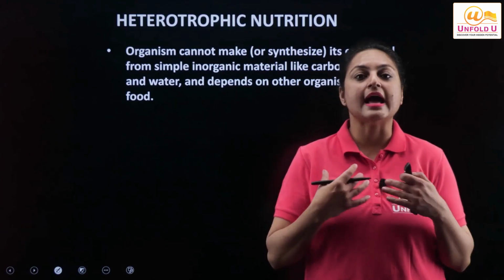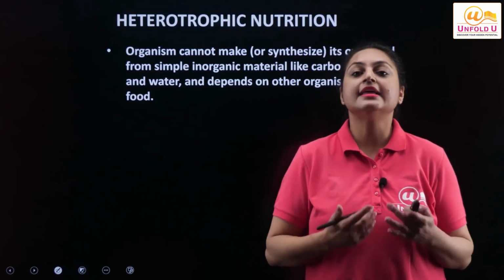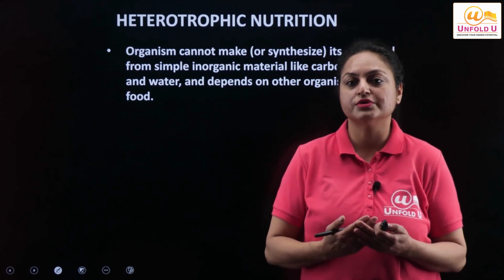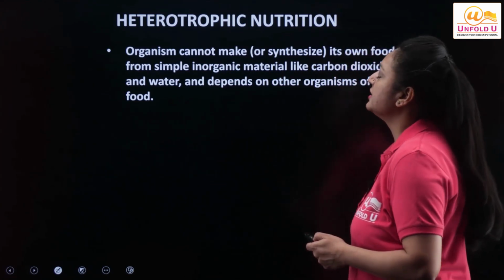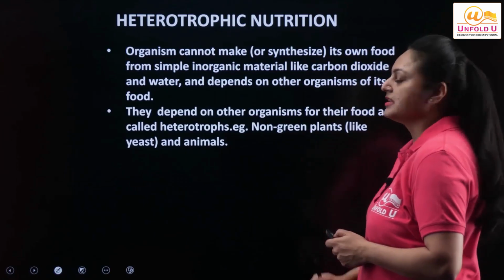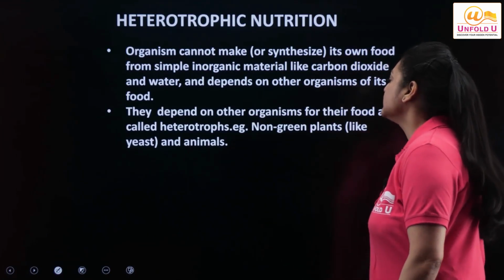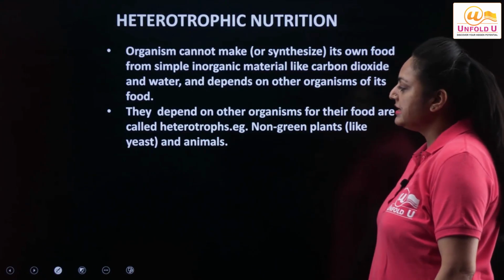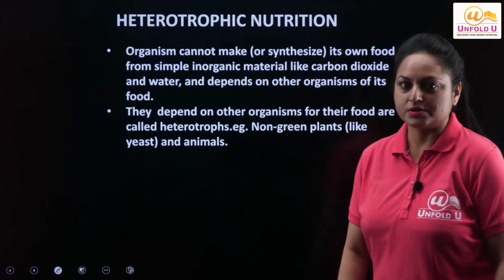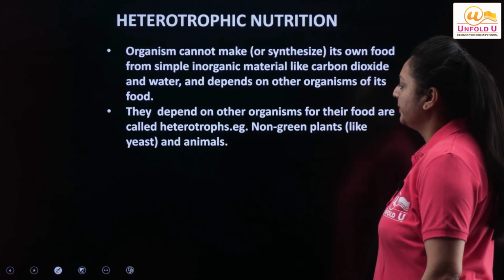We human beings and all the consumer group of organisms cannot make our own food. So that is why the nutrition is called heterotrophic nutrition, whereas the organisms are called heterotrophs, right? The examples are certain non-green plants like yeast and animals also. So animals also fall under the consumer group, right?